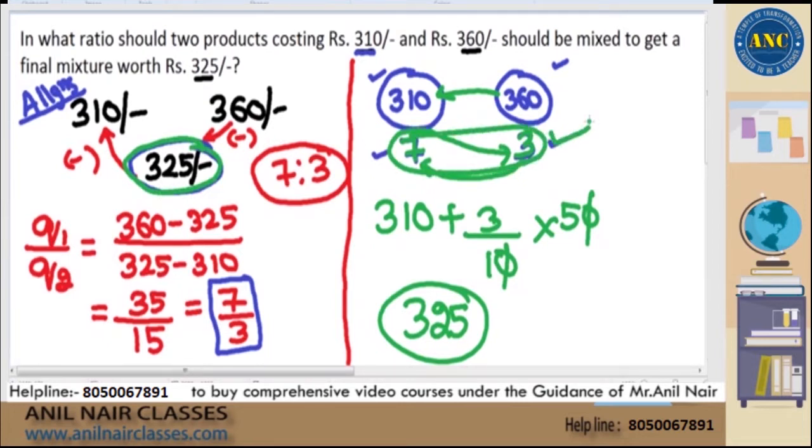I hope it is clear. Even though you don't know how to solve it by alligation concept, you can apply mixtures, convert the question into mixtures, and solve by answer options.